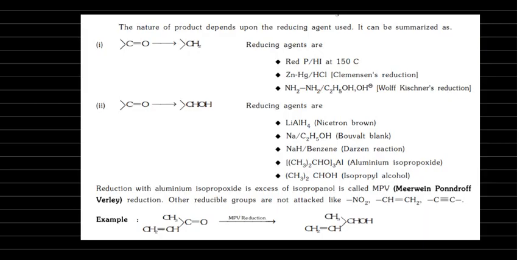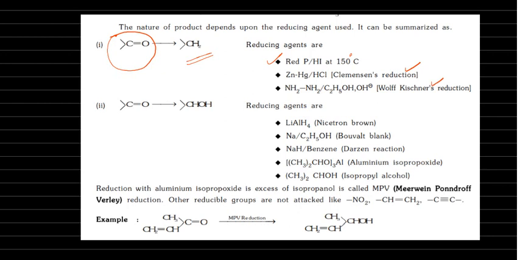Next, other than Clemmensen and Wolff-Kishner, some more reagents are there which convert carbonyl compounds to alkanes. Those are red phosphorus and HI. It is important, red phosphorus and HI at 150 degrees Celsius. It also converts carbonyl compounds to alkanes. Clemmensen we discussed just now, Wolff-Kishner also we discussed.